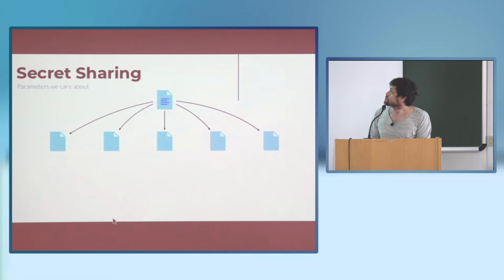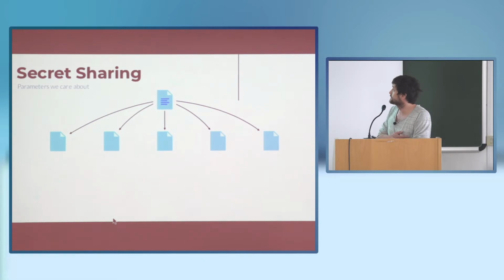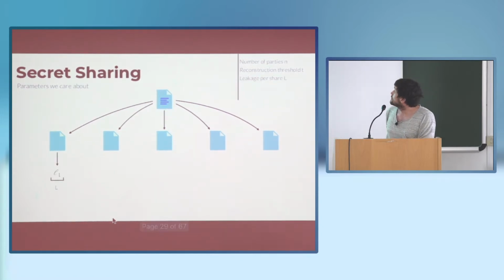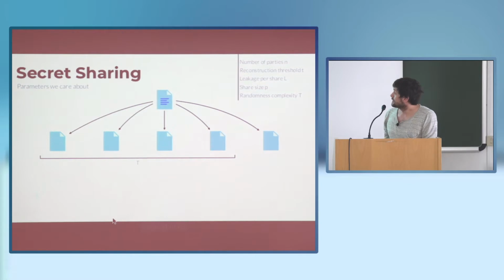Okay, before going into the lower bound, let's define some parameters. n is the number of parties. T is the number of parties that are enough to reconstruct the secret. Large L is the number of bits that I leak from each share, so in total the leakage is n times L. Each share has a size of p bits. And we'll define a very crude measure of randomness.